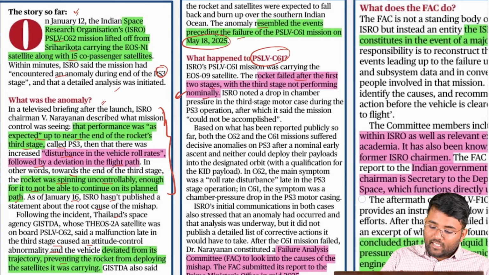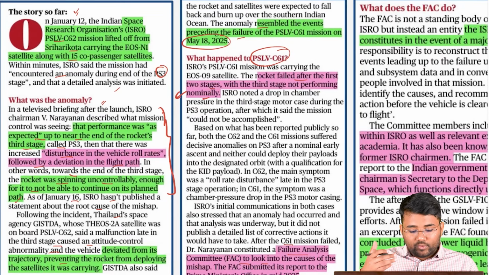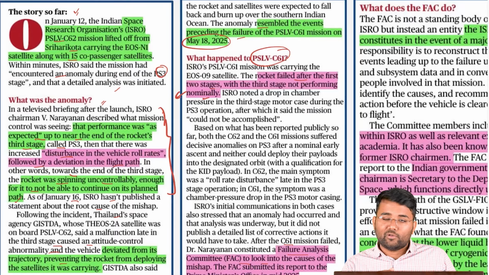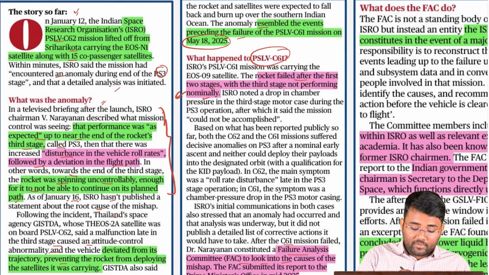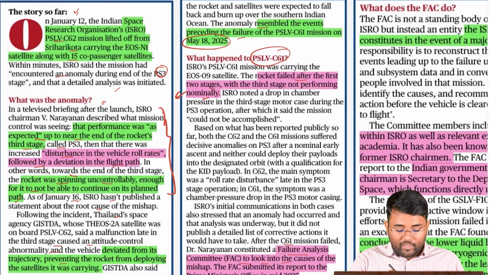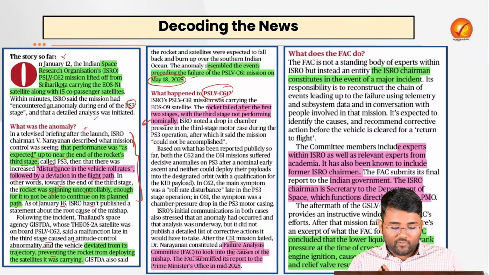Also, a failure analysis committee was constituted after the C-61 mission failed, and it looked into the root causes of the mishap and submitted its report to the Prime Minister's Office, the PMO, in mid 2025. The Department of Space comes under the Prime Minister's Office itself, under the Honorable Prime Minister. Also, the ISRO chairman is the secretary of the Department of Space.